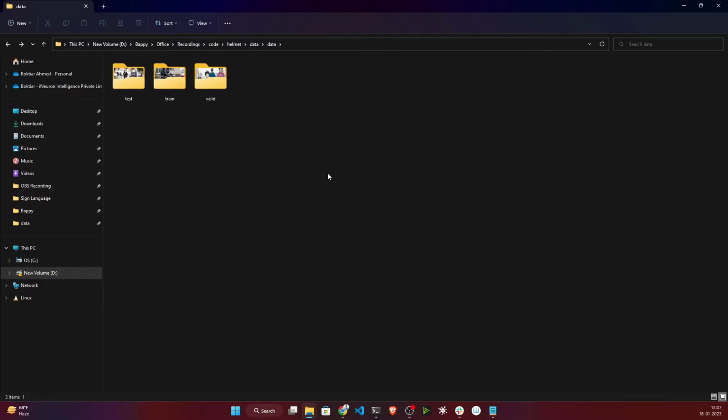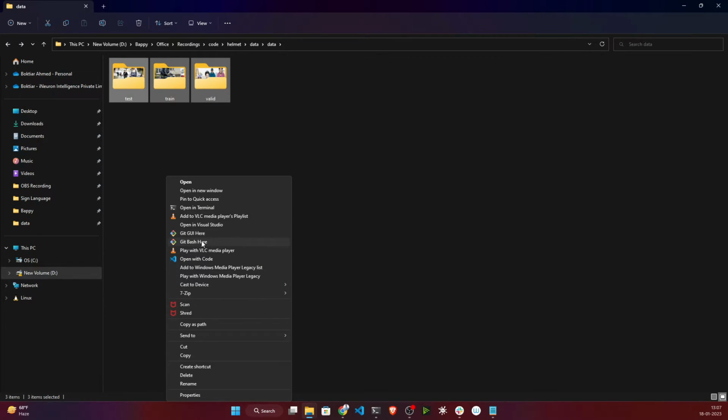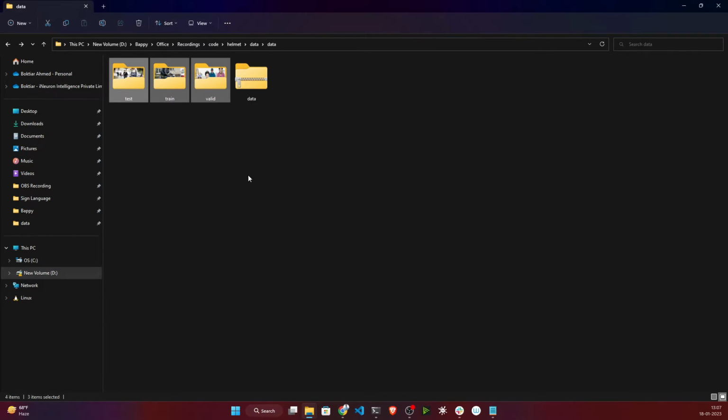Once it is done, you need to make a zip. Just right click. Here I am using 7-zip, you can also use 7-zip. Just make a zip. Once you have made a zip file, you are done. Now we will be uploading this data to our S3 bucket, and we'll be reading this data by using Python. So that's how you need to annotate and prepare your data.